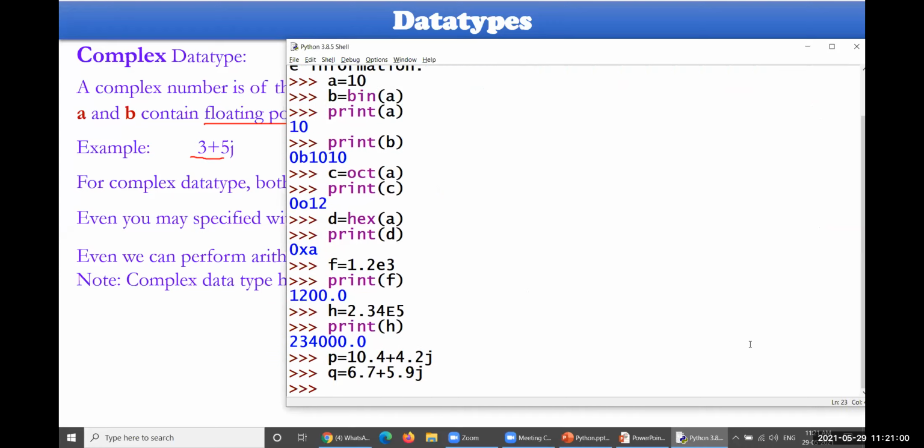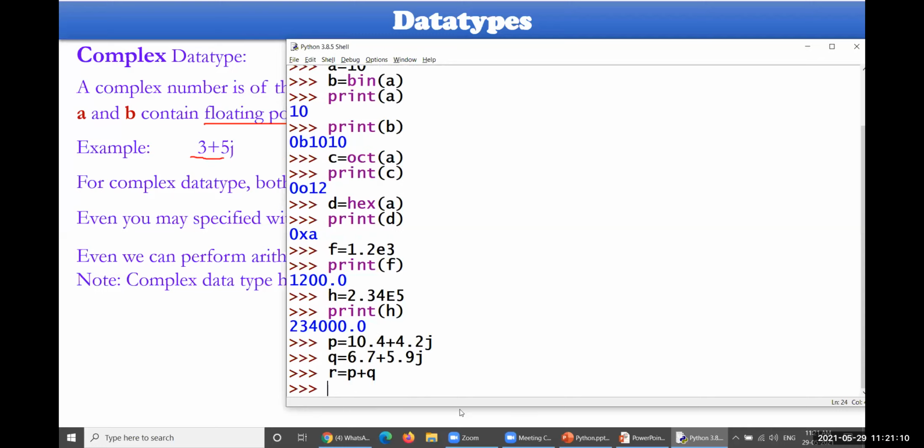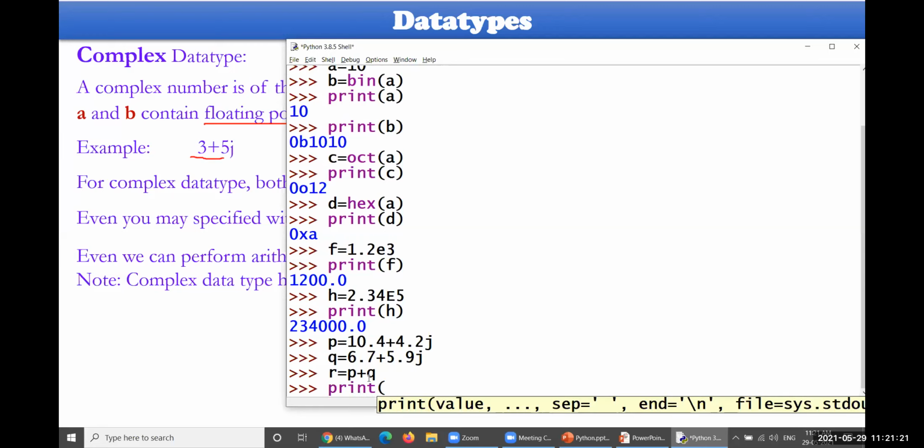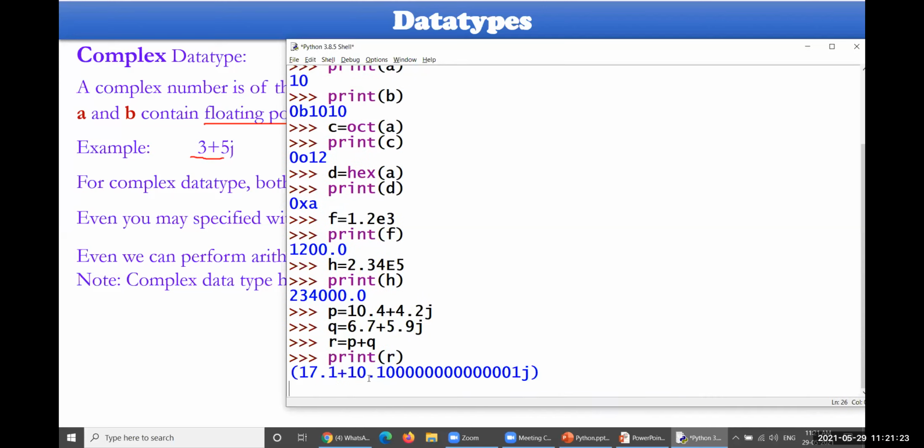This is the second one. Let me add these two and place the result in r. So r will be equal to p plus q. If you operate this, what would happen? The real part will be added to the real part and the imaginary part will be added to the imaginary part. Look at this, print r, the value of r. Something like this.